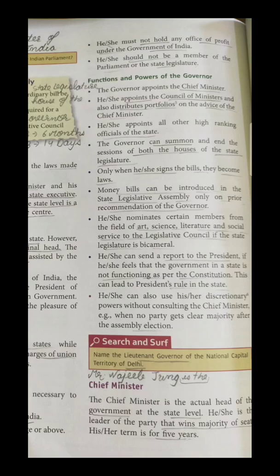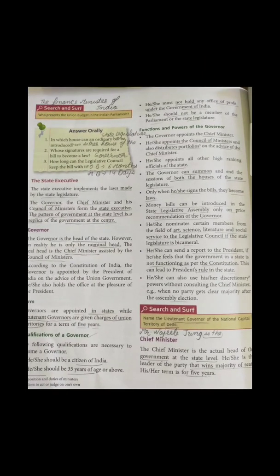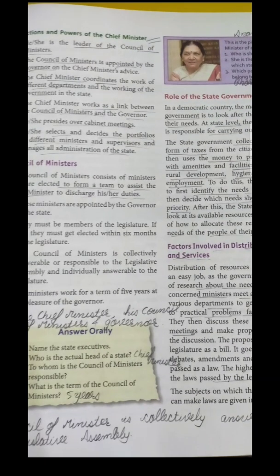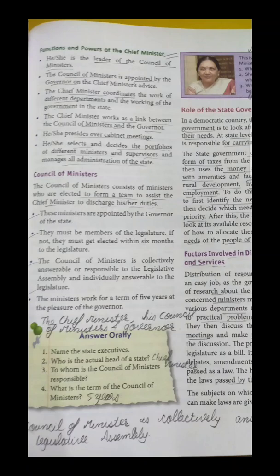So what is the chief minister? The chief minister is the actual head of the government at the state level. He is the leader of the party that wins the majority of the votes, and in India most elections are held every 5 years. The chief minister is the one who handles the state in a good way. A governor is known as the head of the state, but the whole functioning is done by the chief minister. So what are the main functions of the chief minister?